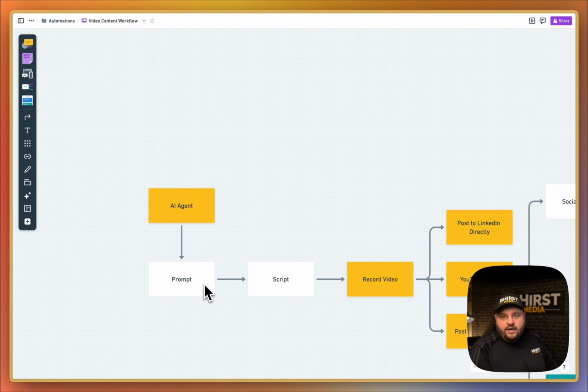Based on the parameters I established, the AI creates a complete script. The generated script includes the main content, SEO optimized description, keyword recommendations, and thumbnail text suggestions. After that, it's up to me to record a video. With the script in hand, I record my video and create a thumbnail using my pre-designed Canva templates. After recording, my workflow branches into multiple distribution channels. My primary video distribution channel is YouTube. I post it directly to LinkedIn, and then I also post it directly to Facebook.